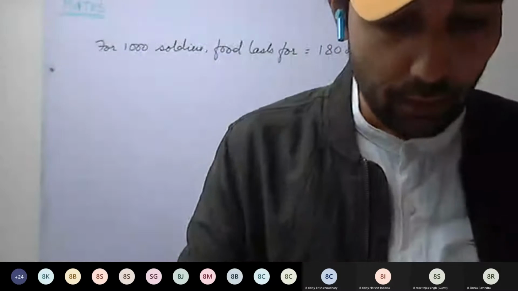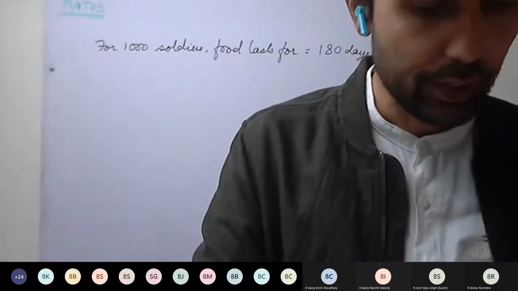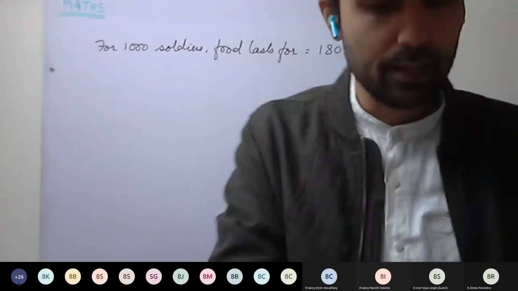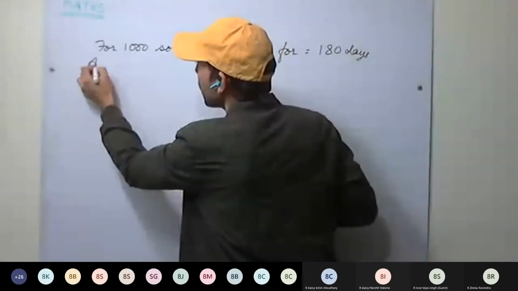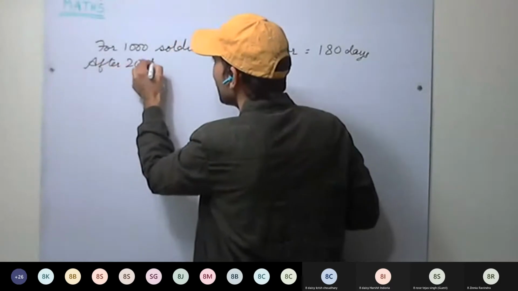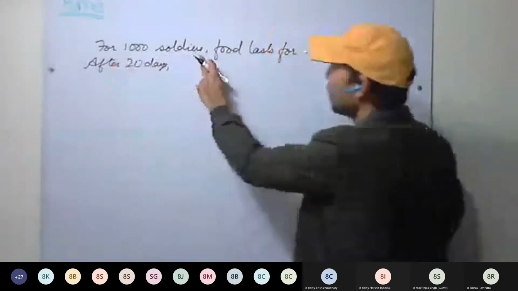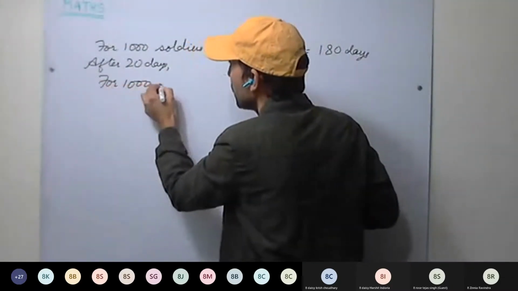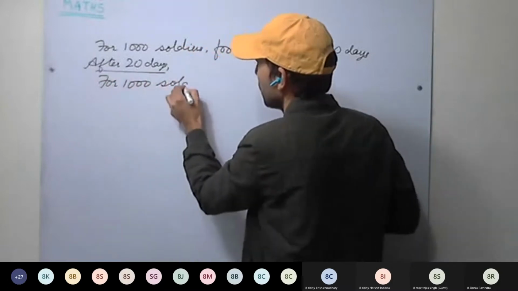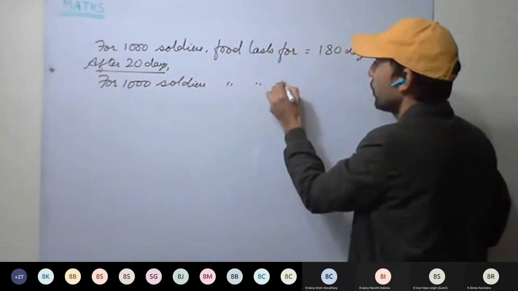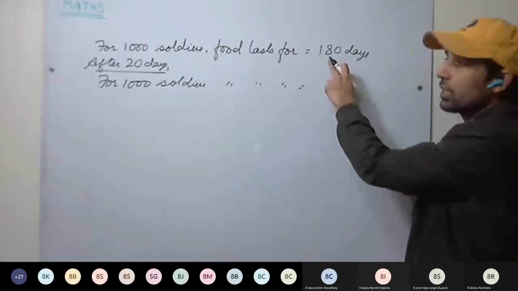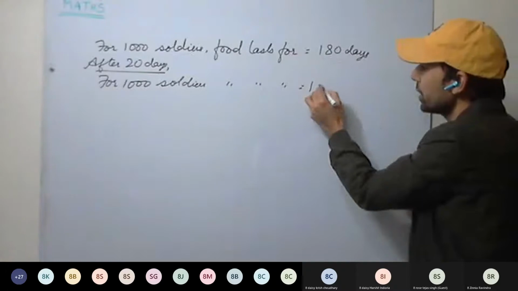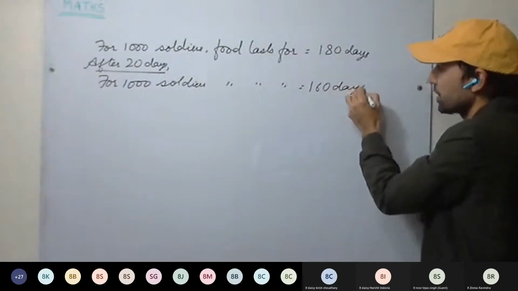Next it is given that after 20 days, 600 more soldiers joined the camp. So after 20 days, what will happen? Now for 1,000 soldiers, the food is remaining for how many days? 180 minus 20, because 20 days they have eaten. As 20 days have passed, they have already eaten. So now the remaining food lasts for 160 days.